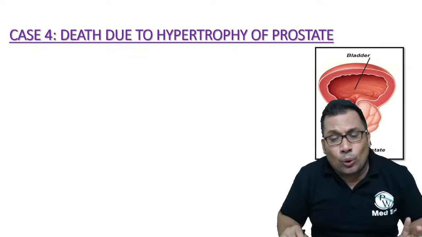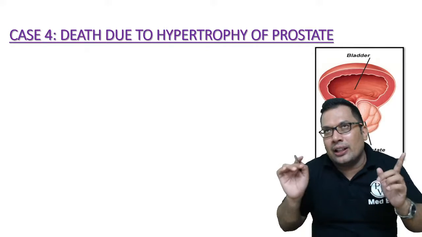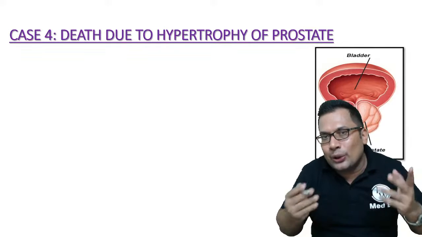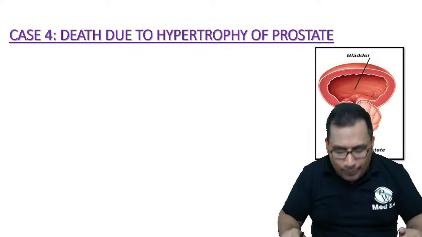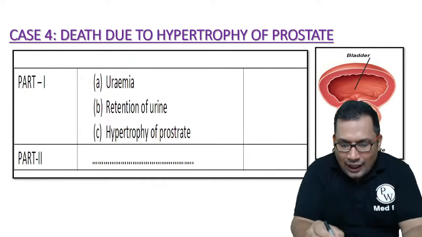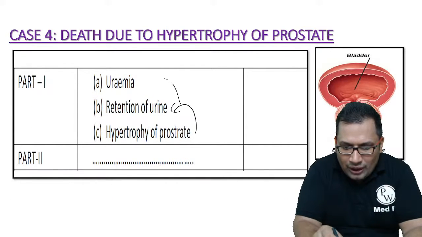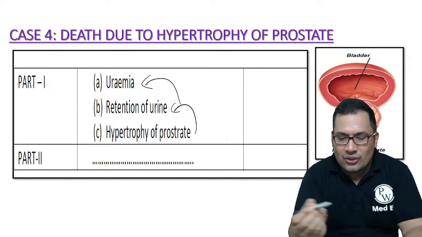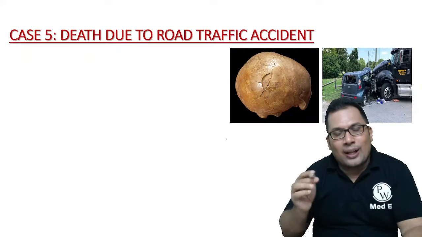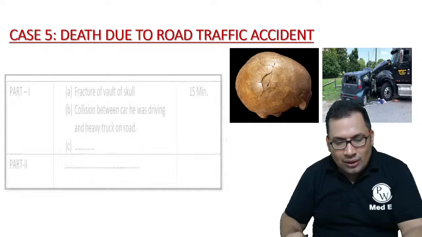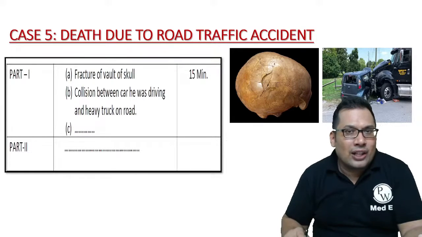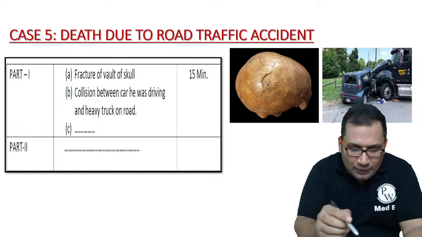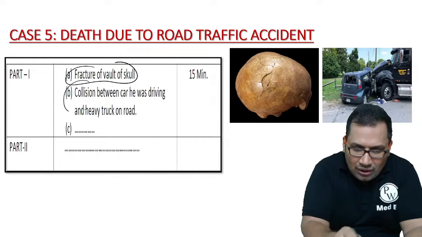Death due to hypertrophy of prostate. Now think how hypertrophy of prostate can lead to death. Probably there can be uremia, right? So hypertrophy of prostate, retention of urine, uremia. One more example. Road traffic accident. Road traffic accident gives rise to what? Fracture of the skull. So fracture of the skull.